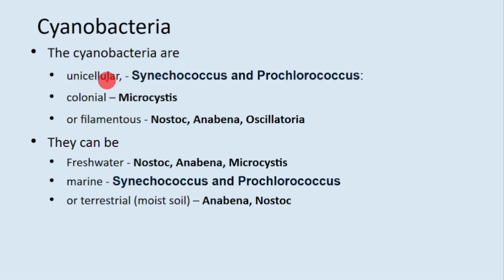So cyanobacteria can be unicellular, colonial, or filamentous. You don't have to learn these names by heart. I just added these examples for your understanding, so that you make yourself familiar with these terms in case such a question is asked. But for NEET, you only have to remember this point: cyanobacteria are unicellular or colonial or filamentous. They can be found in freshwater, marine, or even terrestrial areas like moist soil.